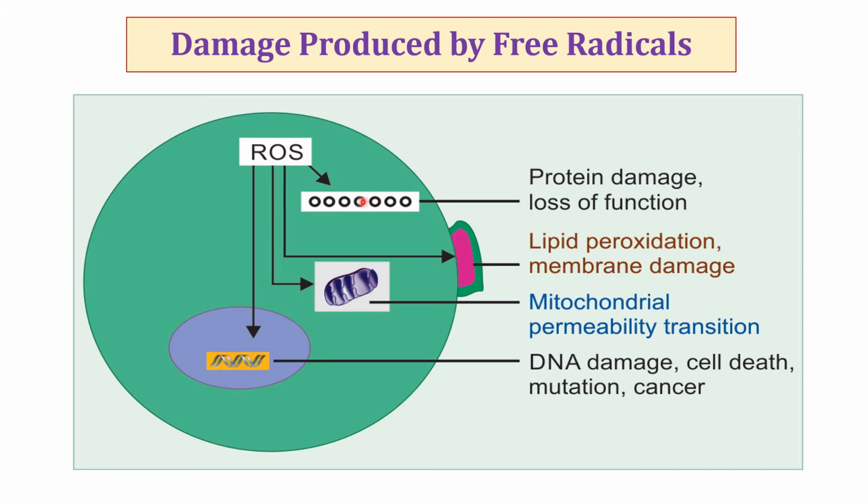Second cellular component which is affected by free radicals is cellular proteins. Proline, arginine, histidine, cysteine and methionine are susceptible to attack by hydroxyl radicals, which causes fragmentation of proteins, cross-linking and aggregation, and loss of function of proteins.